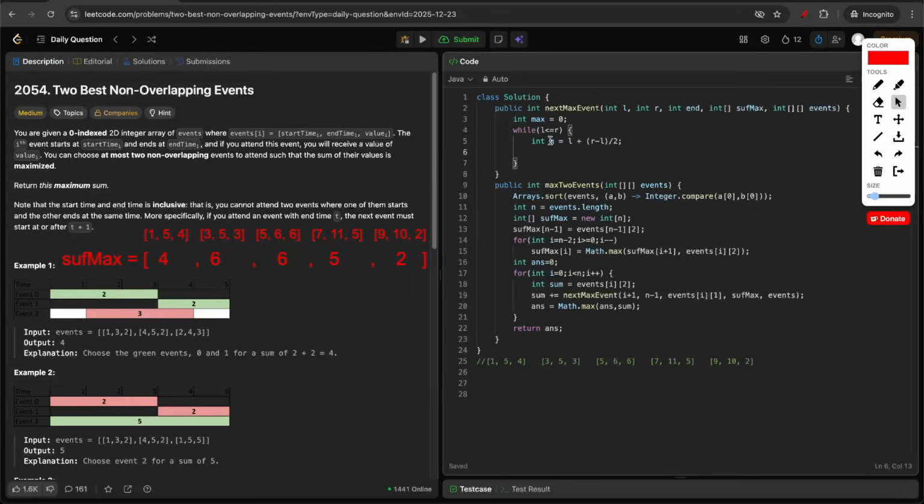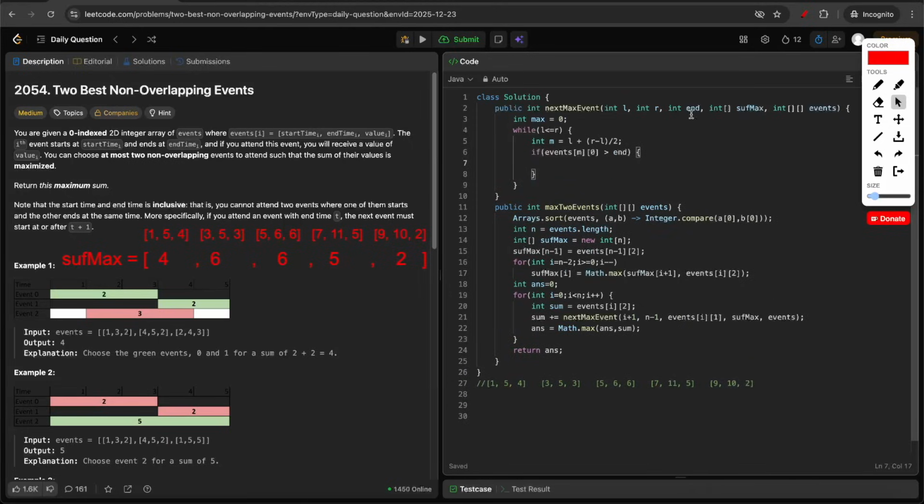So first thing we'll do is check if the current mid is overlapping with the end time or not. That means if events of mid and 0, which is the start time, is strictly greater than the end, that means it's not overlapping. So since it's not overlapping, we can assign max equal to suffix max of mid. So from the suffix max, we'll get the max value starting from mid until the end of the array.